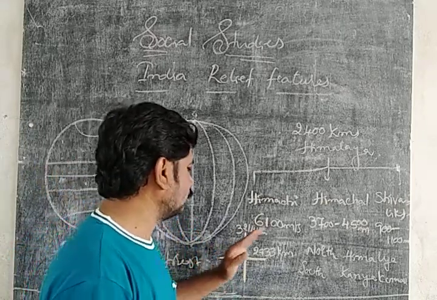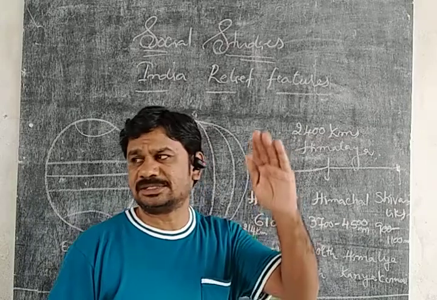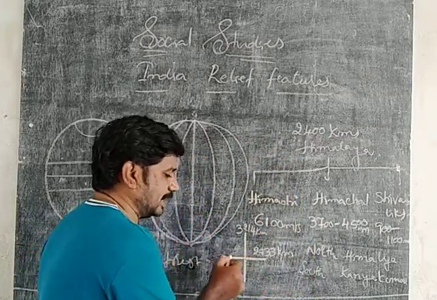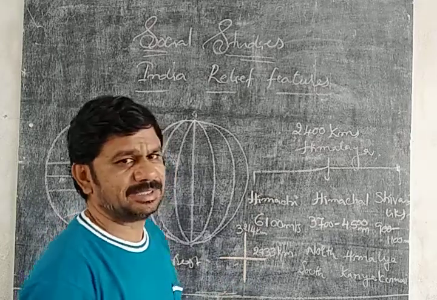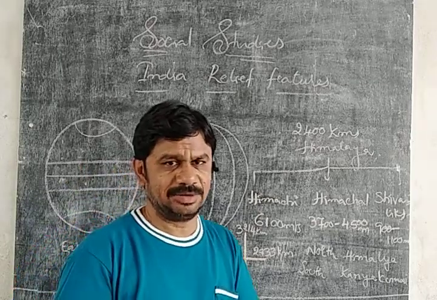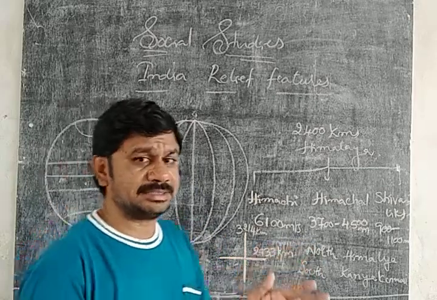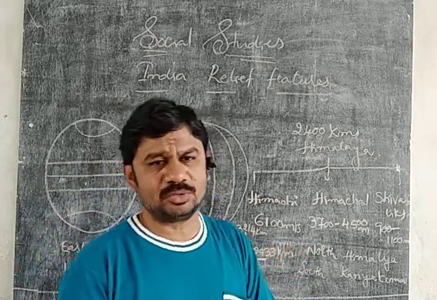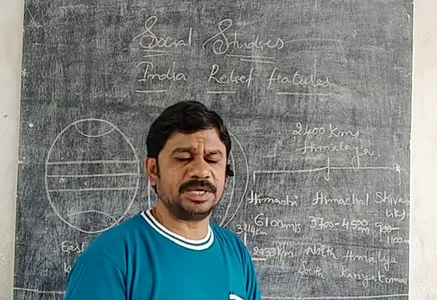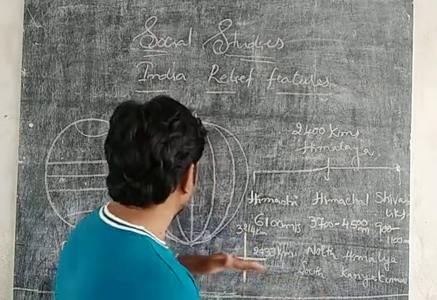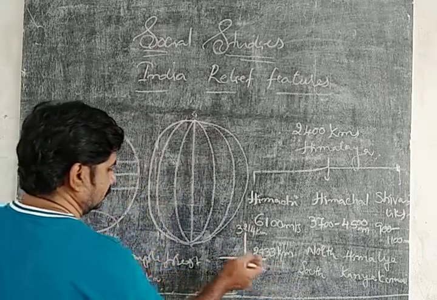The distance from east to west is 2933 kilometers. That is one more question we may be asked in the examinations.